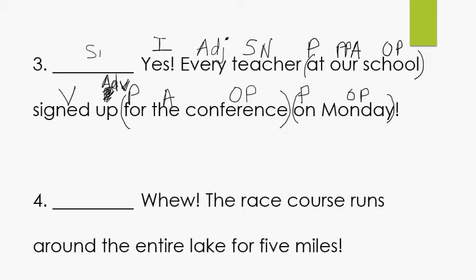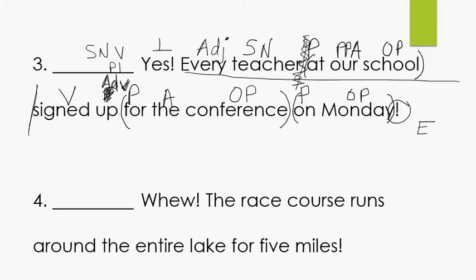All right, let's do our sentence pattern. Subject, noun, verb, pattern 1, check. Go to the end of the sentence. Yet again, another exclamation point. Strong feeling, exclamatory sentence. And let's go to the verb. That's right, go to the verb. And look, you're going to draw your line right in front of that verb. Sometimes people want to put their line here, but that is not correct. Because look, the prepositional phrase at our school is describing every teacher. So if you want to keep all that together, let's underline our complete subject once, our complete predicate twice.